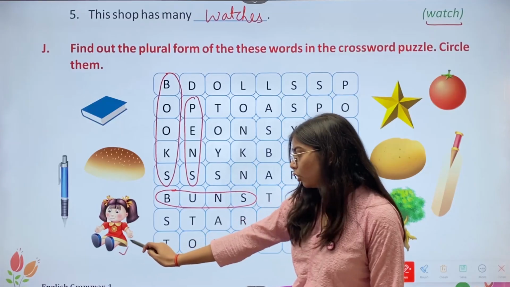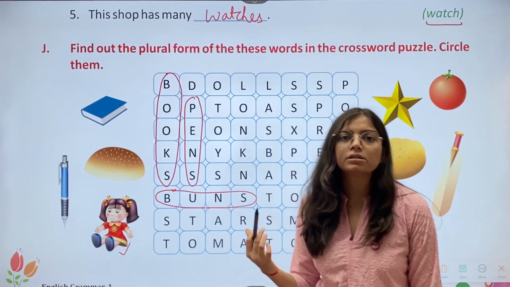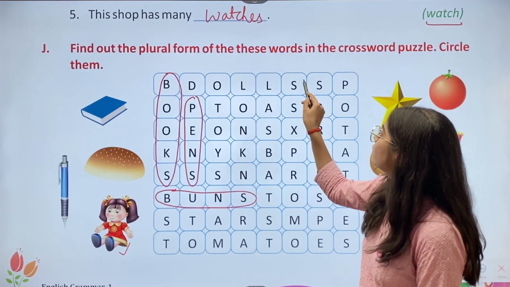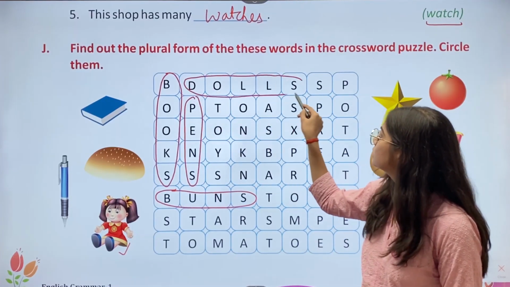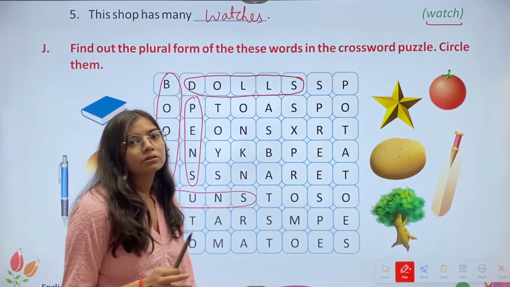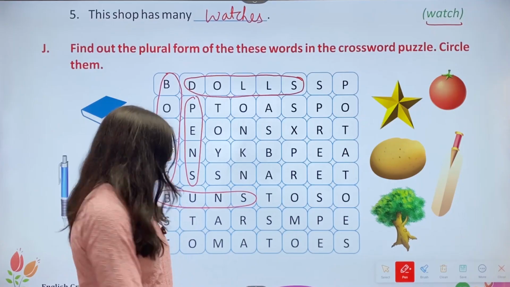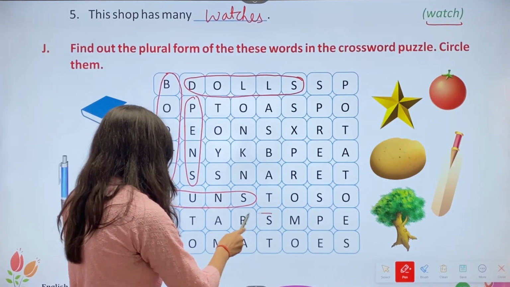Then we have doll. The plural of doll is dolls. Here we have dolls. We'll mark it. Then we have star. The plural of star is stars. Here we have stars.